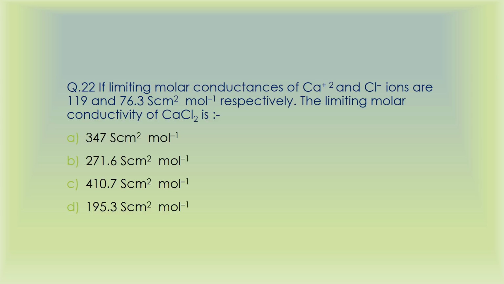The next question was of conductivity, a very simple question. We know that the conductivity of a compound is equal to the sum of limiting conductivities of its constituent ions. We are given the conductivity of calcium and chloride, and we know that calcium chloride will give two chloride ions and a calcium ion. Therefore, the conductivity of calcium chloride will be equal to twice the conductivity of chloride plus the conductivity of calcium. So simply you can add up and get the answer, right? You'll get answer B according to me, most probably. Just add this, you'll get it.